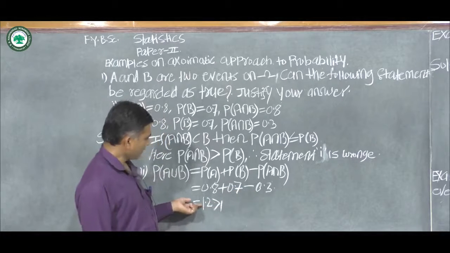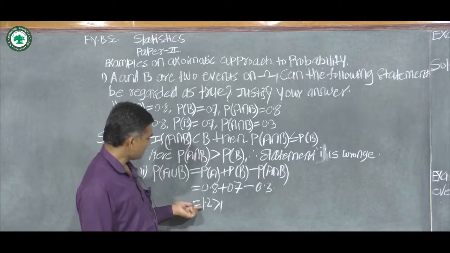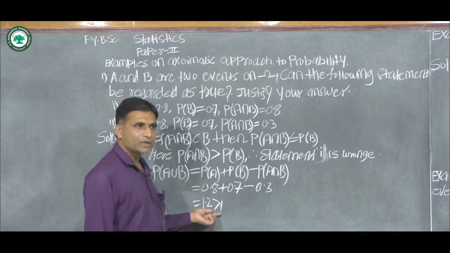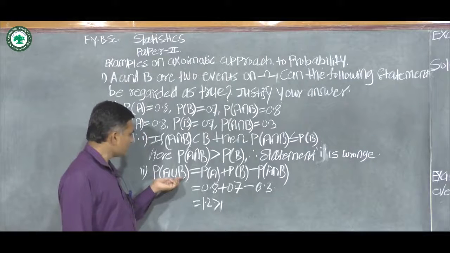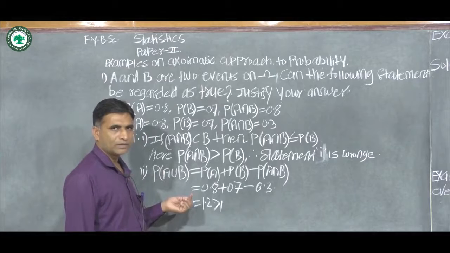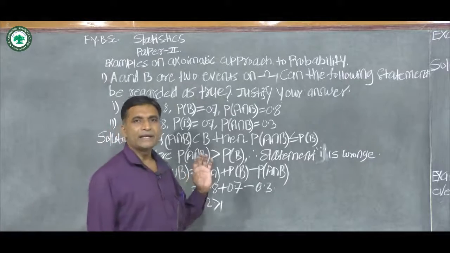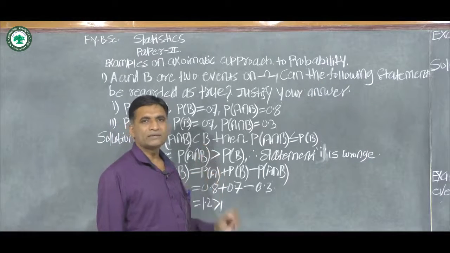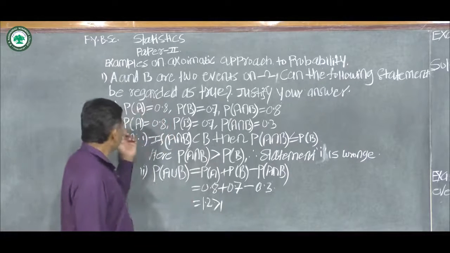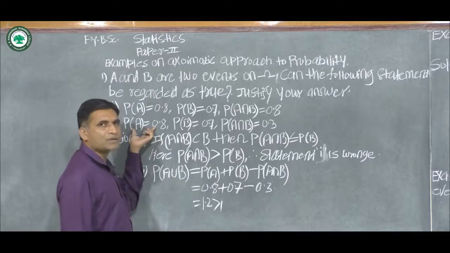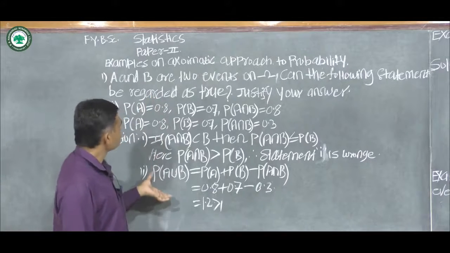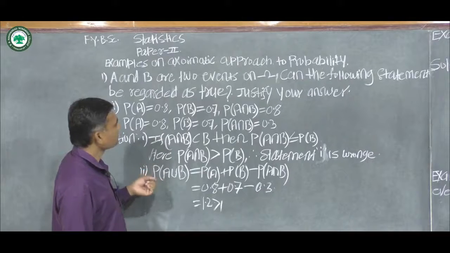We have the required probability 1.2, which is greater than 1, because probability of A union B is always less than or equal to 1. The probability of any event always lies between 0 and 1. Therefore, statement 2 is wrong, or it is false. Okay, this is the solution for this problem.